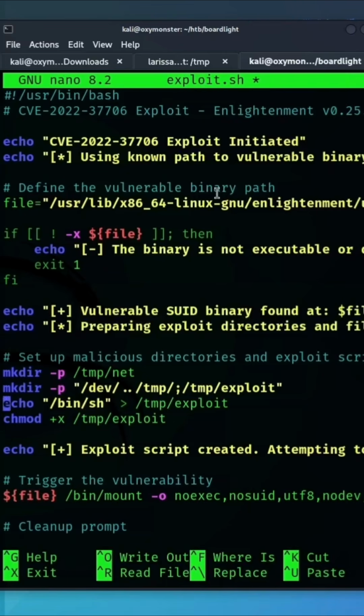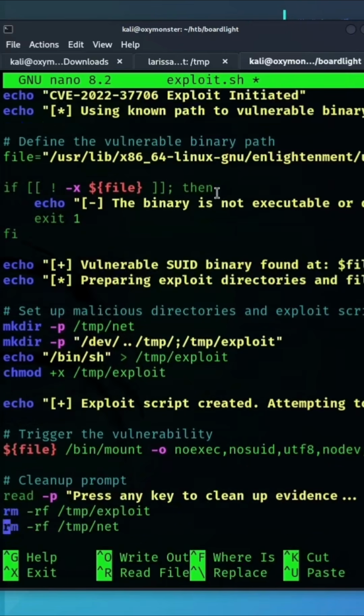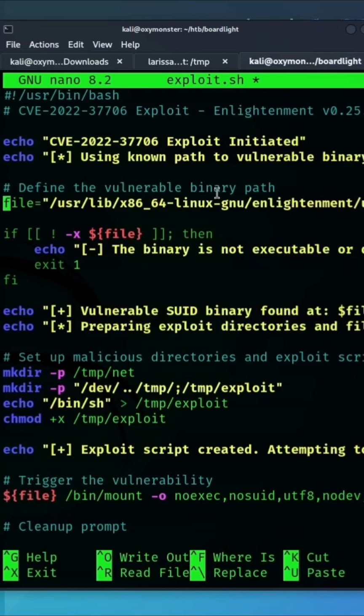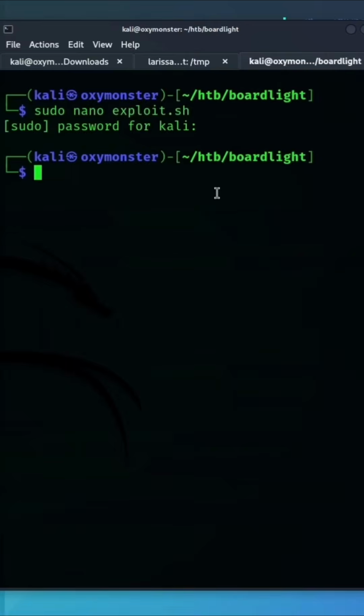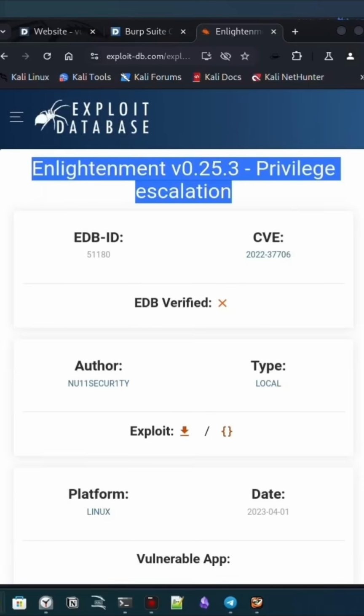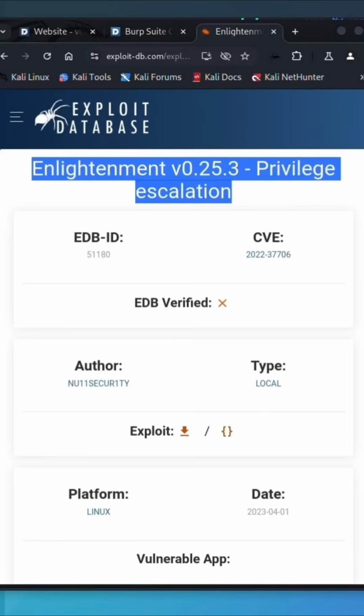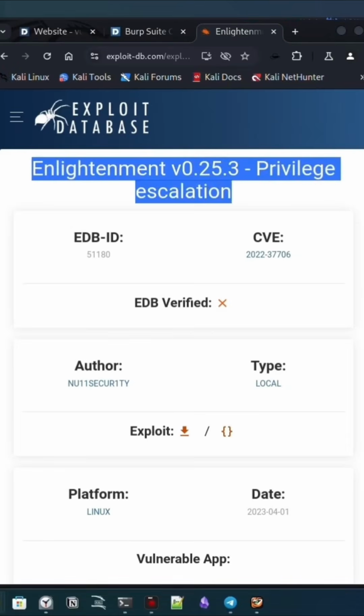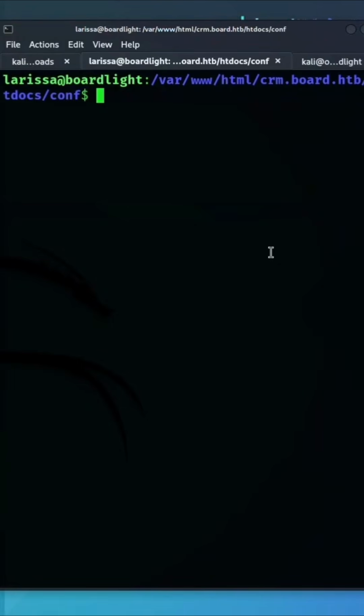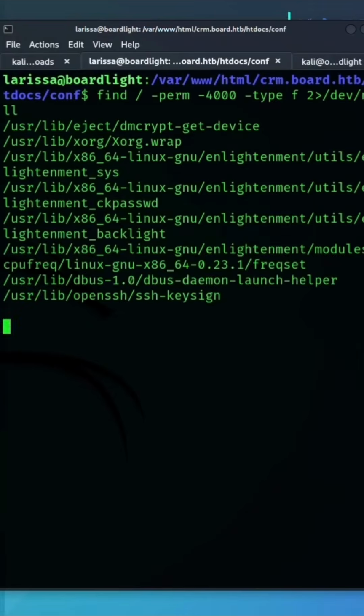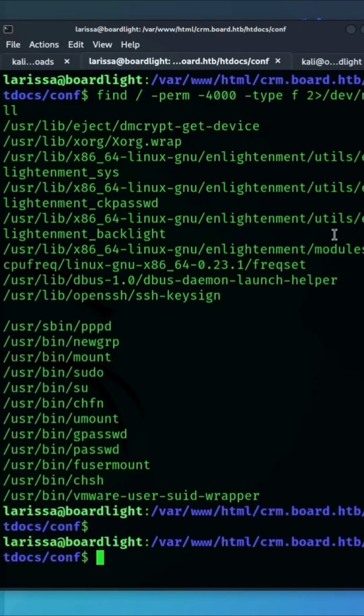Popping a root shell on the Boardlight machine over on Hack The Box. Here's the technical breakdown of CVE-2022-37706 affecting Enlightenment version 0.25.3, a privilege escalation vulnerability in a Linux window manager for the X window system. This issue exists in a misconfigured SUID binary called enlightenment_sys.